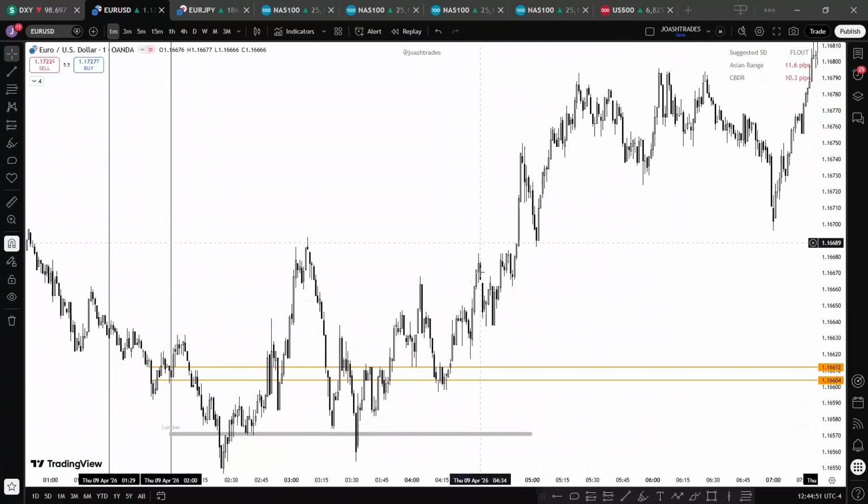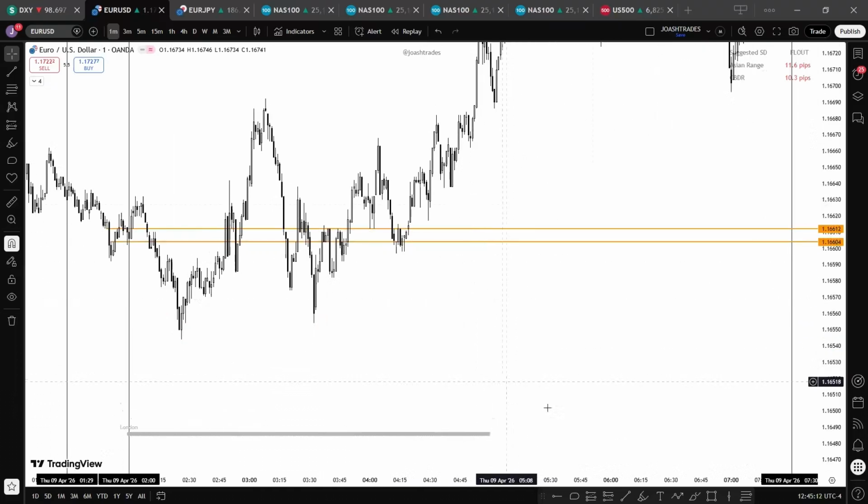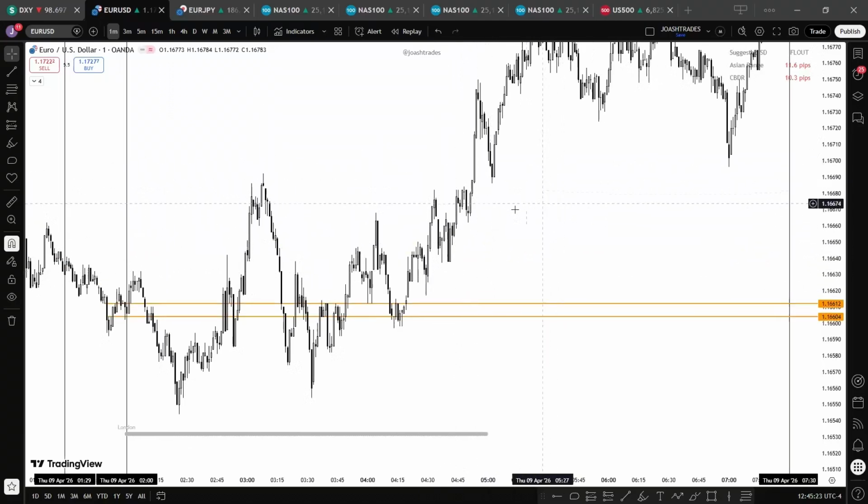So we use this for strength. If price keeps gravitating back to it, it tells us that price is most likely to remain in consolidation. Once we see price leave it, we don't want to see price return back to it or even go below it if we are bullish. And if we are bearish, we want to see price keep going lower and not return back to it for that session. It doesn't need to keep going like that throughout the whole day and the next day. No, for that session, and it's more used by scalpers and day traders.